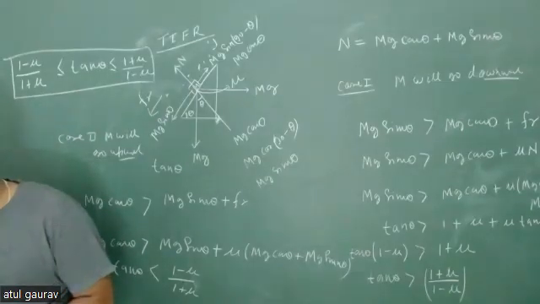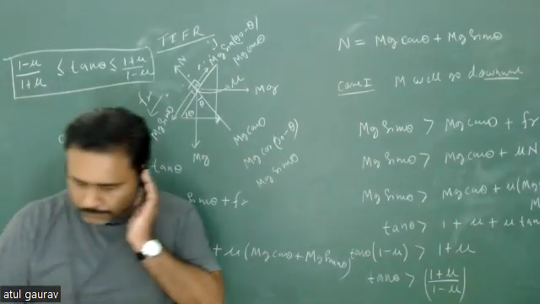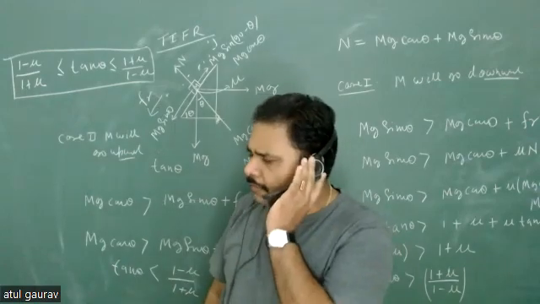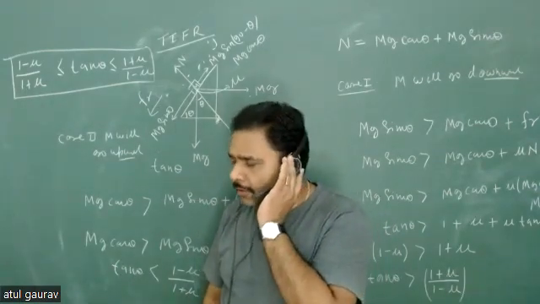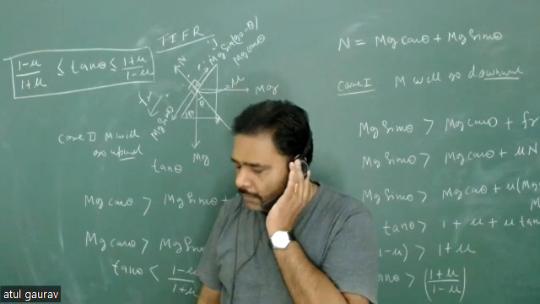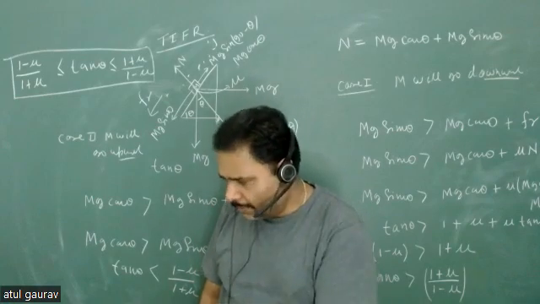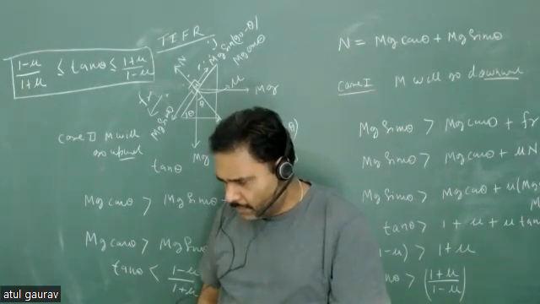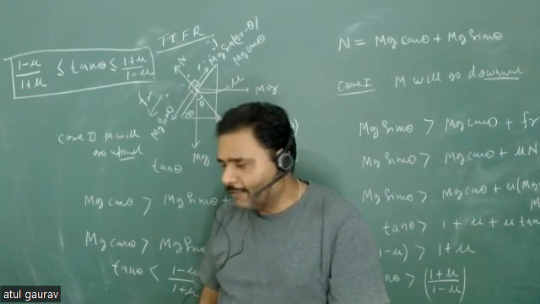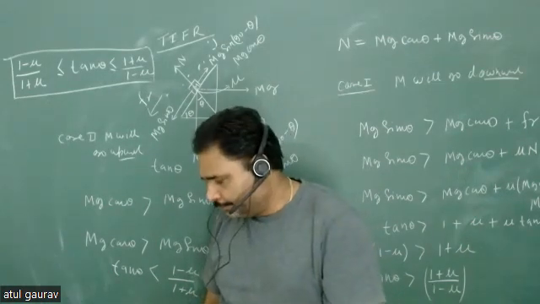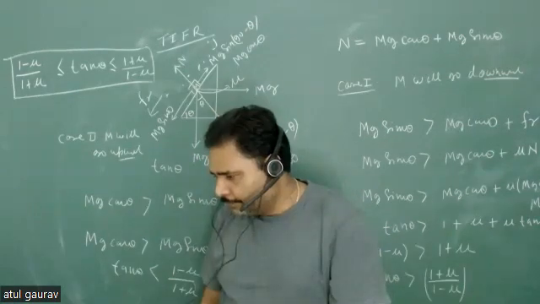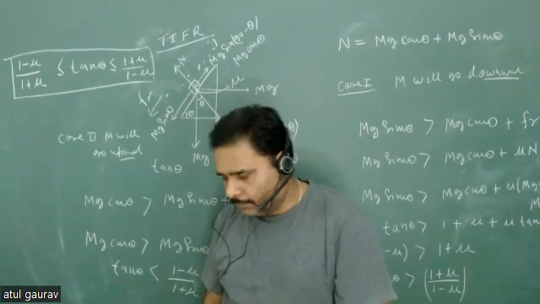Sir, whenever there is talk about friction involved, and the particle is at rest, then we will talk in range.